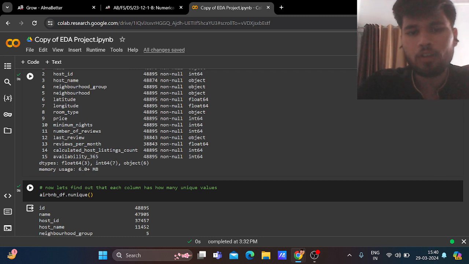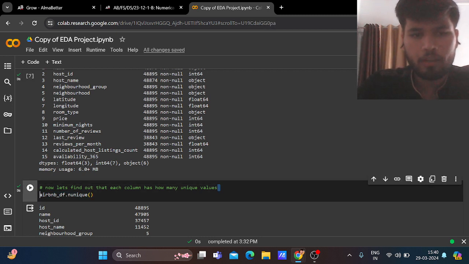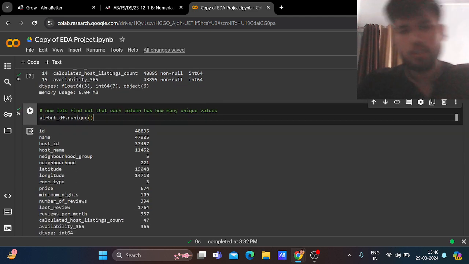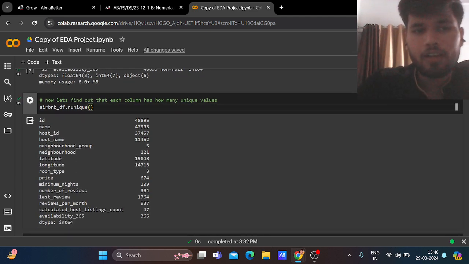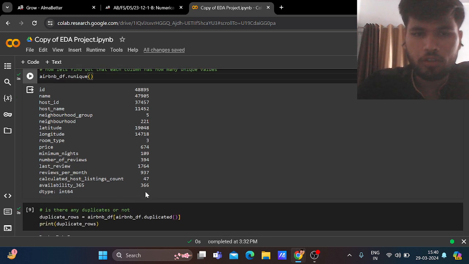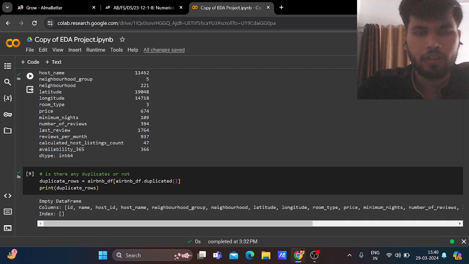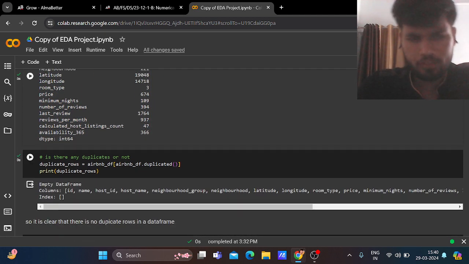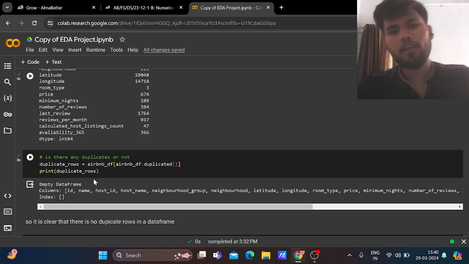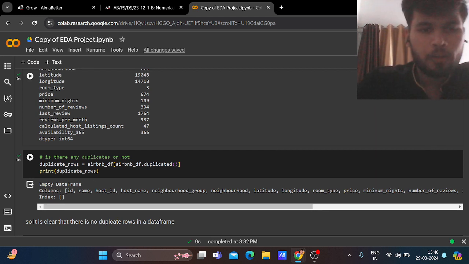Now let's find out how many unique values each column has. So Airbnb_df.nunique function. This tells us that ID has all unique values, name has 47,905 unique values, and host ID has 37,457 unique values. You can clearly see that by this code. Now, is there any duplicate or not? You have to find that. So duplicate_rows is equal to Airbnb_df.duplicated.